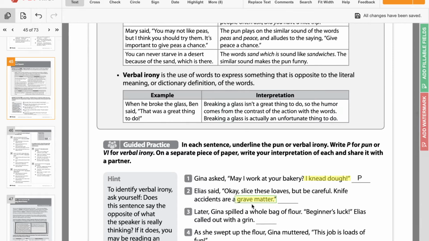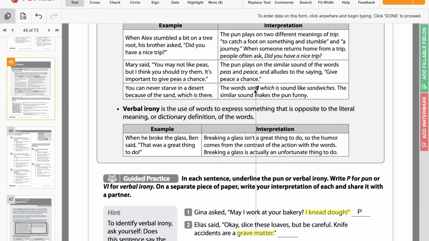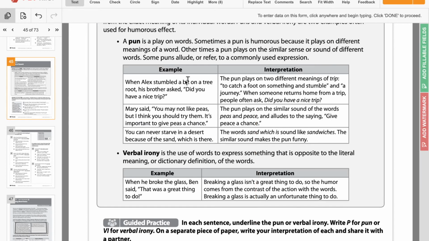Grave matter means it's a really serious situation, right? But it has a double meaning because it's also saying that it could put you in the grave, like it could be deadly if you have an accident with a knife. So if it's talking about double meanings and phrases, that's a pun.